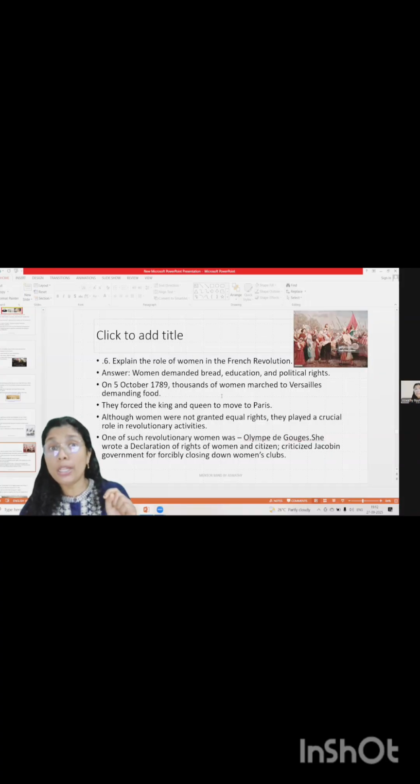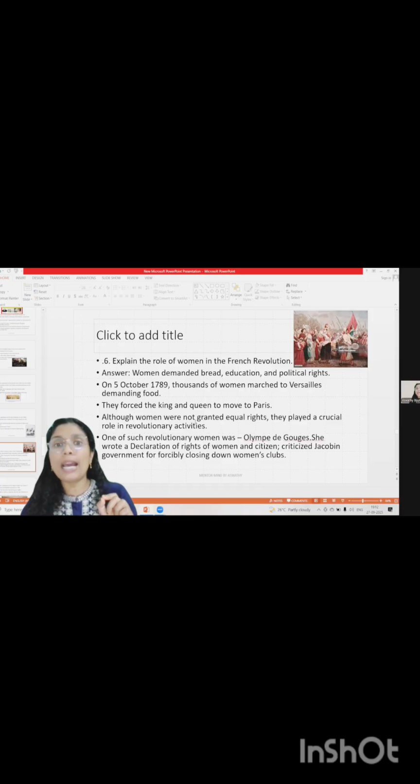So there is one important quotation. When the women marched to the King's Court demanding bread, the wife of King Louis XVI, I think that's Marie Antoinette, said why they should have bread when they can have cake. Such a quote from this person caused rage among these people, and they forced the king and queen to move to Paris.